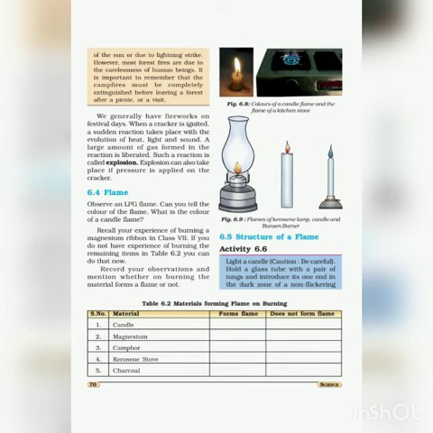Some substances form a flame on burning, whereas some do not. For example, candle wax, kerosene, magnesium burn with a flame. These substances vaporize on burning, forming a flame. Some substances do not vaporize on burning. Examples like charcoal do not burn with a flame. So these are some examples of flame.